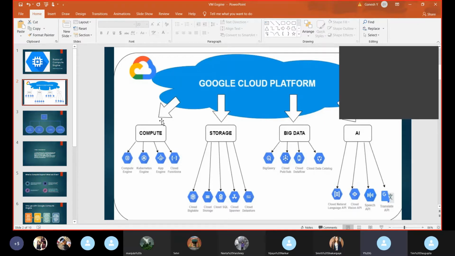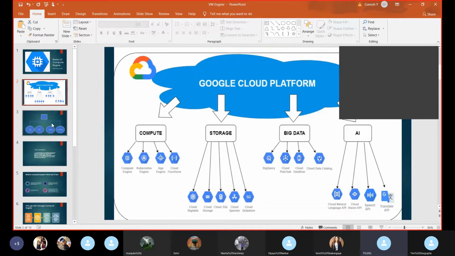First is compute, second is storage, third is big data, and the fourth is AI. Using artificial intelligence, we deal with concepts like machine learning, natural language processing, and image processing technologies. Big data mostly deals with unstructured data, like social media input. Storage deals with structured data, like bank transactions data.